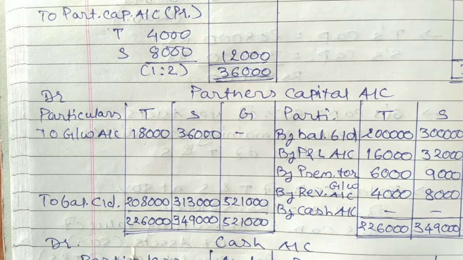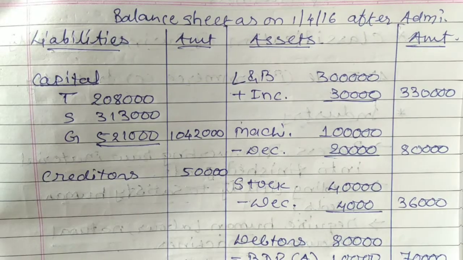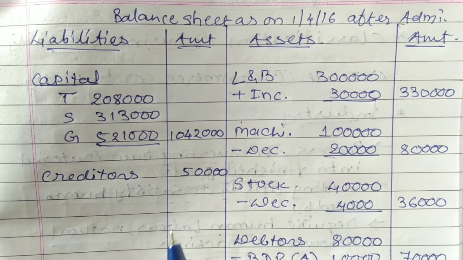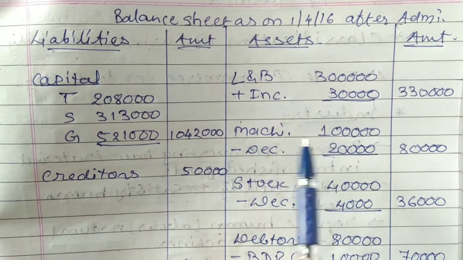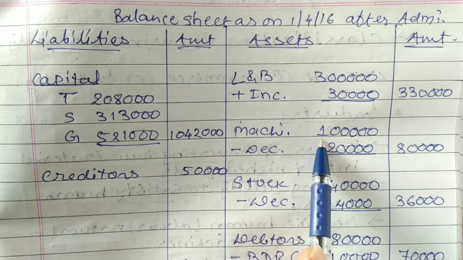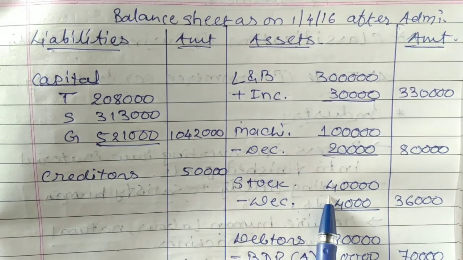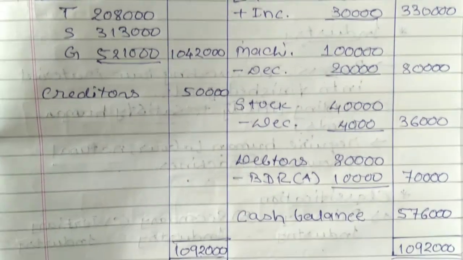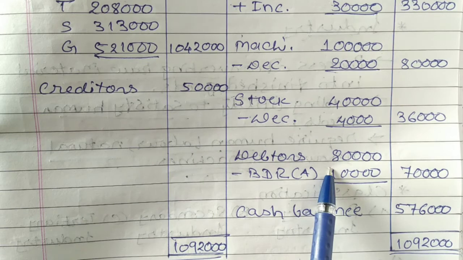Now let us move to your second information, that is your land and building. We are having an adjustment in land and building. That's why land and building, inner column, 3 lakh. Machinery, inner column, 1 lakh. Once again, it is having an adjustment. Stock is also having an adjustment. That's why stock, inner column, 40,000. Next information, that is your debtors. The information of BDR is also given. That's why debtors, inner column, 80,000.